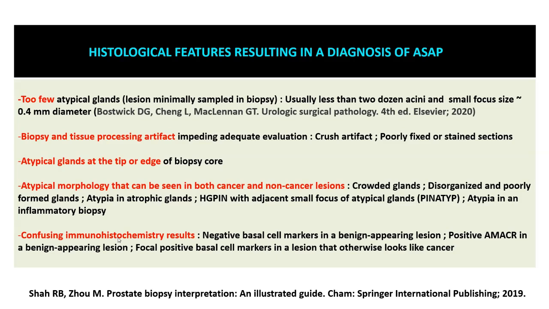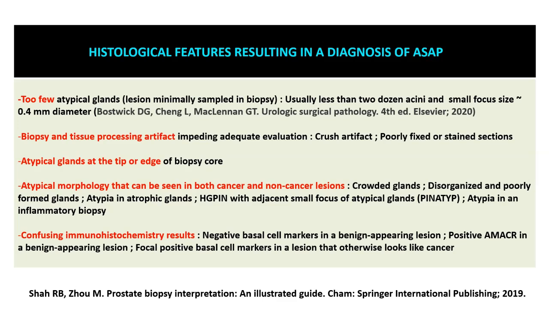And even after doing IHC, as I have already shown, you might not be able to give out a diagnosis of prostatic acinar carcinoma because, say, for example, you could have a benign gland which is expressing AMACR, or you could have a benign looking gland which is not showing expression of the basal cell markers, and you will still give a diagnosis of ASAP in such cases.